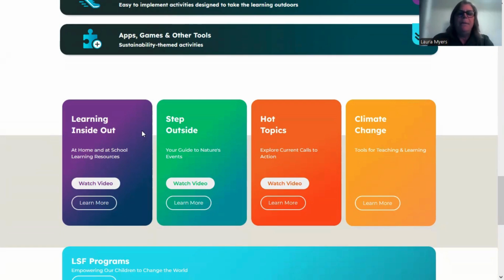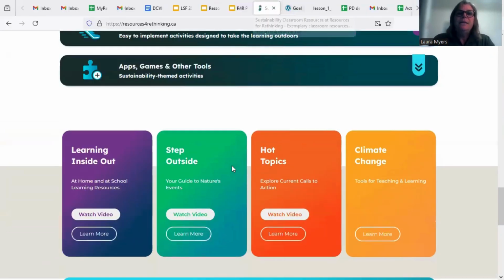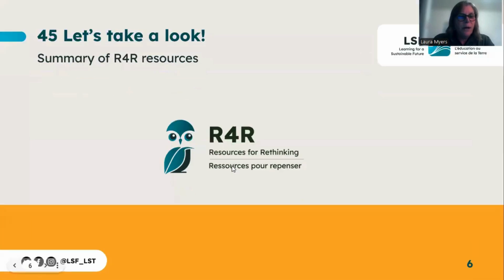They're based on what's happening right now in the country. So right now there's an activity out there about water turning to ice, for example. I'd highly recommend you signing up for these resources. What they've done is they've pulled out specific Resources for Rethinking resources and put them in these newsletters and send them to your mailbox. And they're by grade as well. So that is how Resources for Rethinking works.